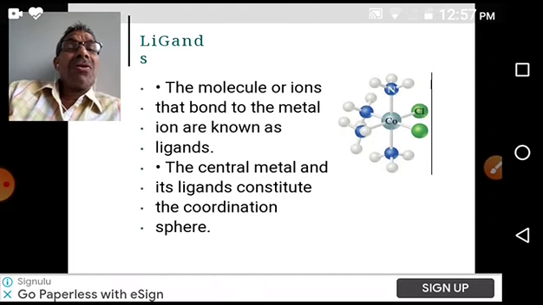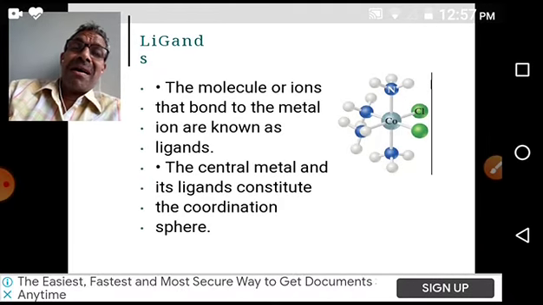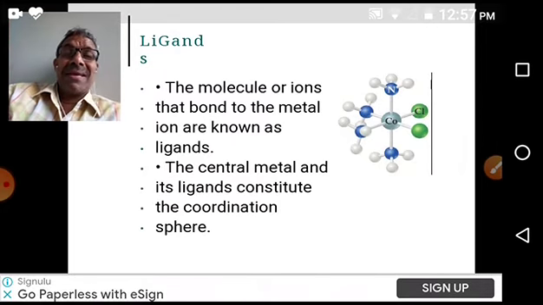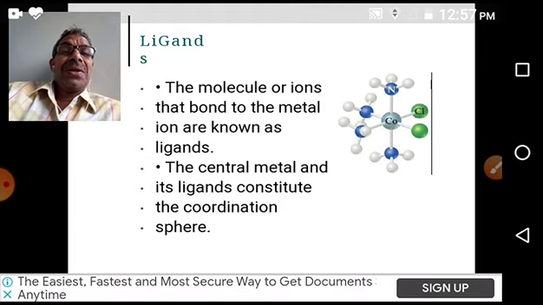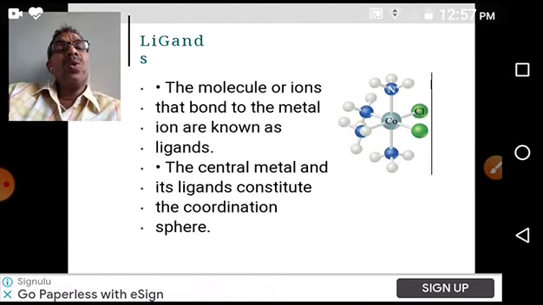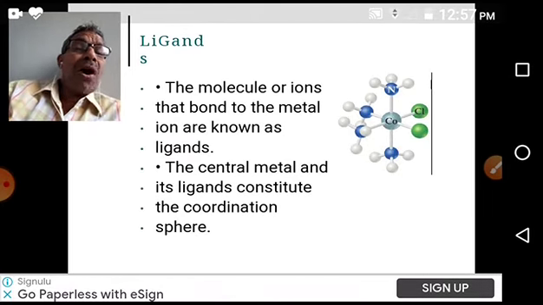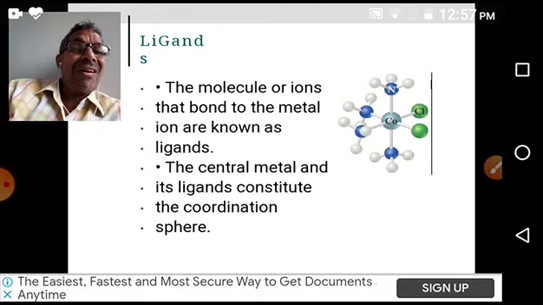This electron pair is accepted by the central metal atom or ion. That's why this complex formation is also an acid-base reaction, in which the central metal atom or ion acts as a Lewis acid. So Lewis acid and Lewis base combine to form a salt, which we call a complex compound, a coordination compound.